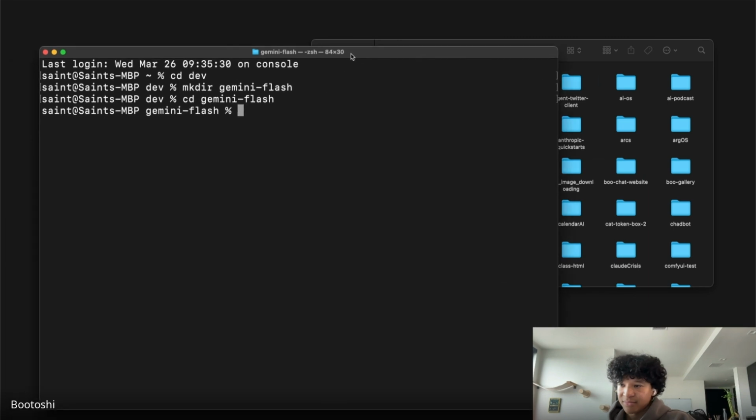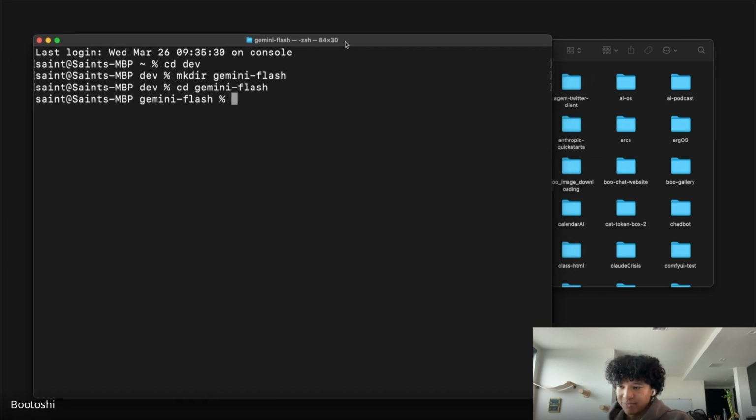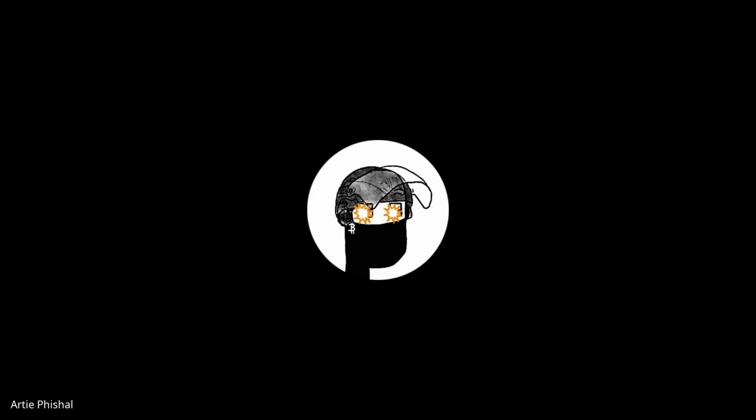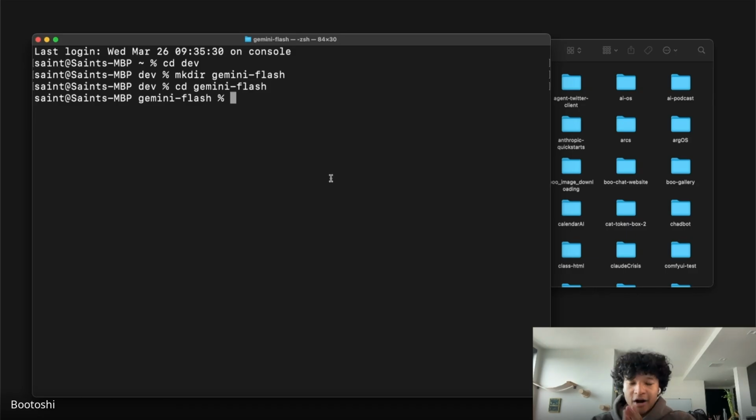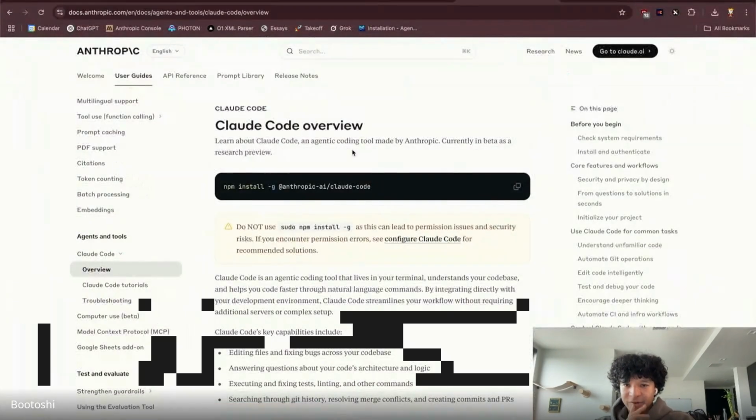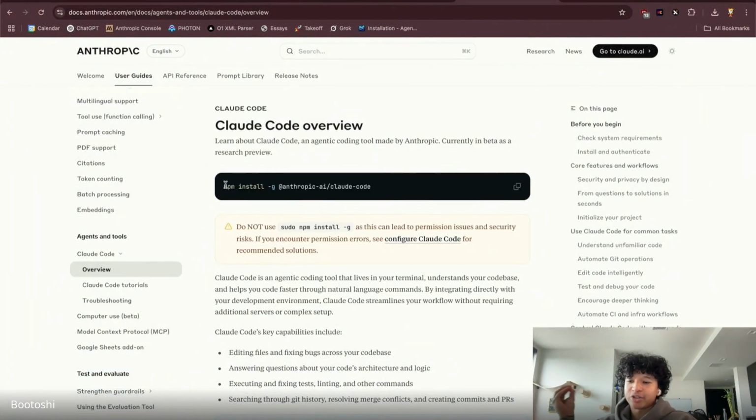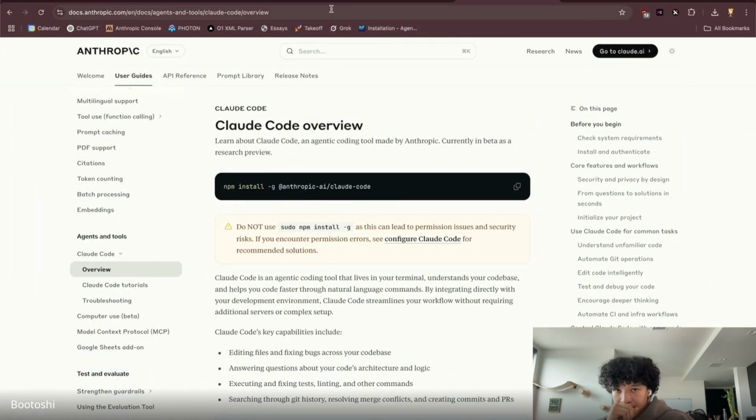Can you see it better now? Yeah, it's great. Thank you. Because the next part, using the terminal, is the important part. Okay, sick. So let's get into Claude Code as an initial preview real quick.